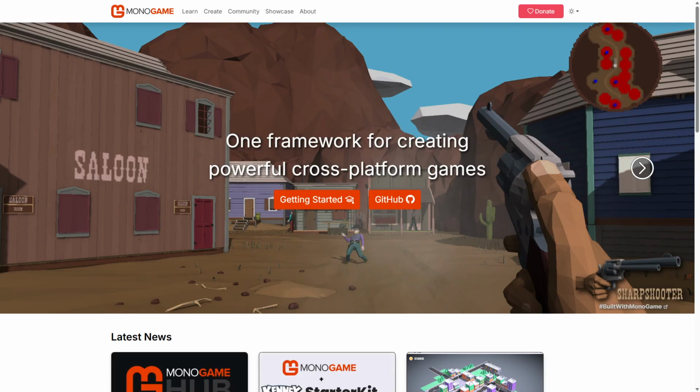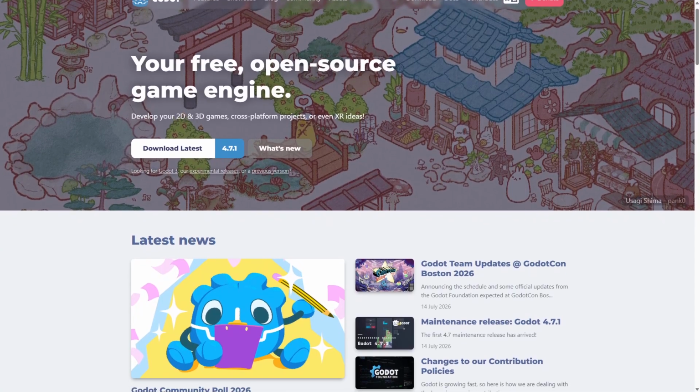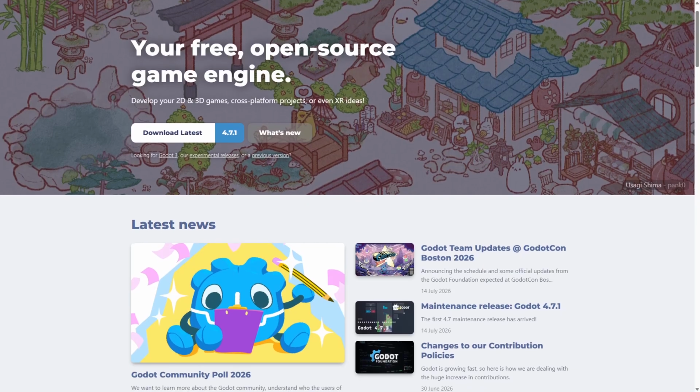Godot is a full-featured engine with visual tools and scripting, while MonoGame is a low-level framework focusing on coding and custom engine building. The core difference lies in ease of use versus flexibility. Godot is an open-source, cross-platform game engine designed to streamline game creation.